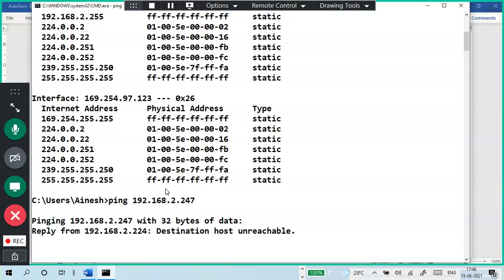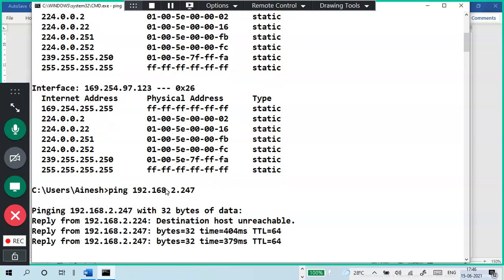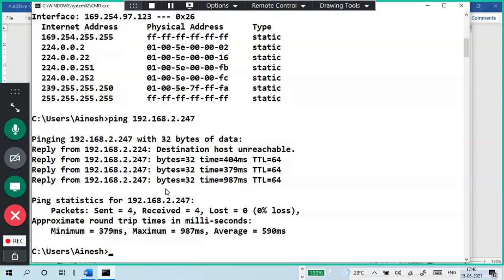What is ping? Anybody tell, what is ping? It is used for communication between two networks. Very good.